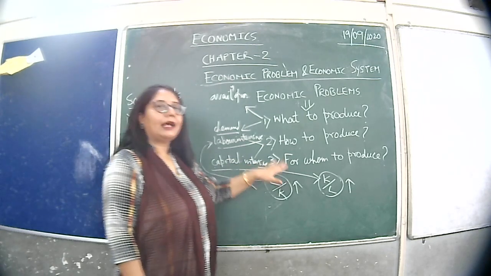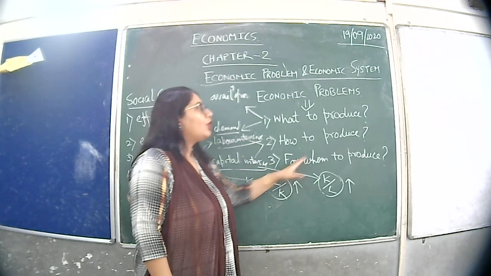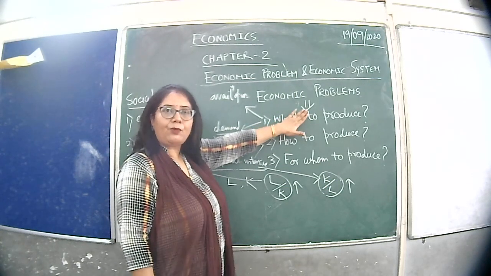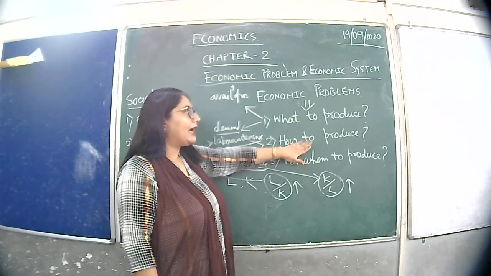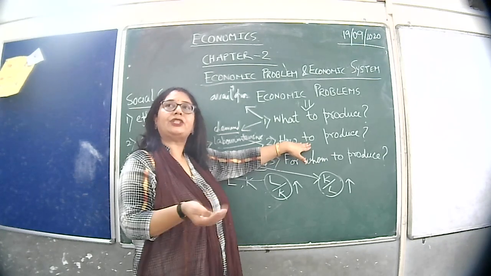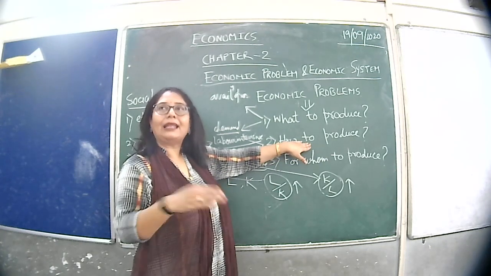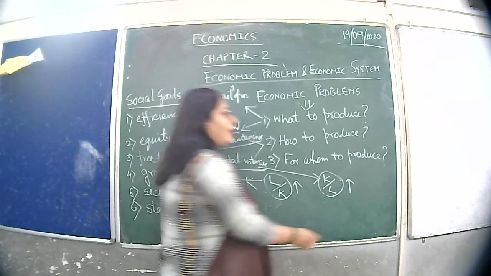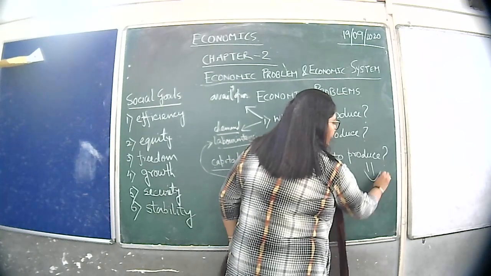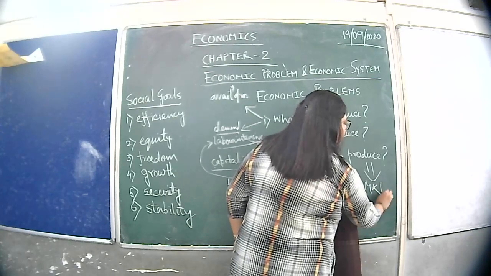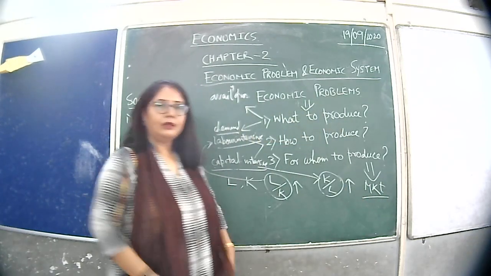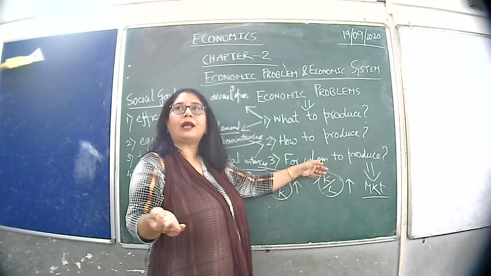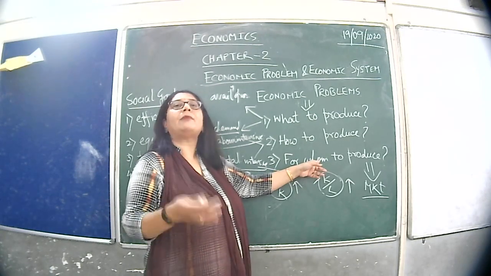The third and last economic problem is for whom to produce. That is, I have decided that X and Y are being produced. Then I have decided how, that is, which technology I will use. And the last thing I will decide is for whom. That is the market. Where is my market? This implies the concept of market. For whom to produce implies where I will sell my product. Where is the market for my product?